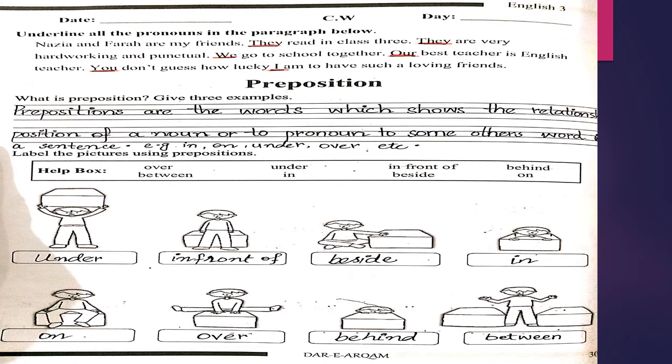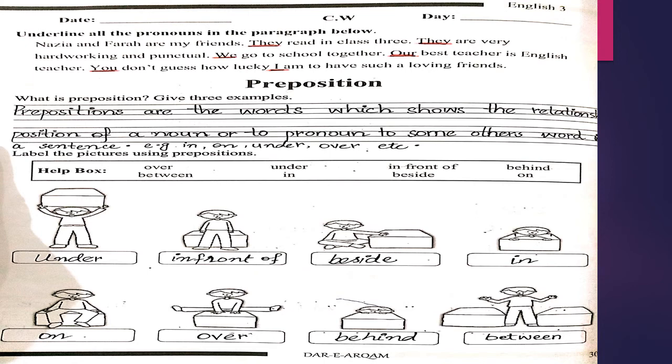The first image shows the boy is under the box. So here the preposition under will be used. Write down under in first column. The next is the boy is in front of the box. So here in front of is a preposition. Write it in the given space. In the third picture, you will write beside, B-E-S-I-D-E, beside. In the next picture, you will write in.